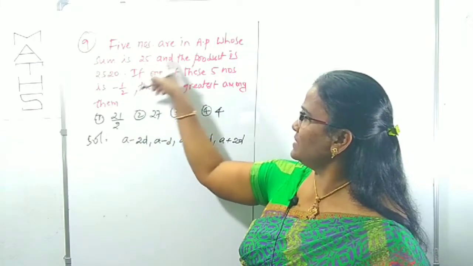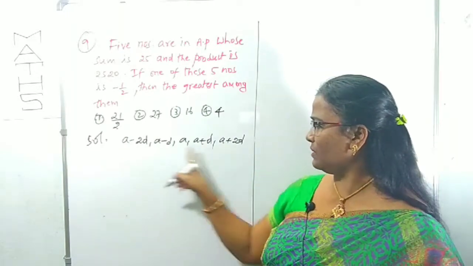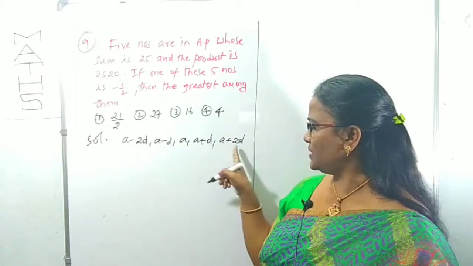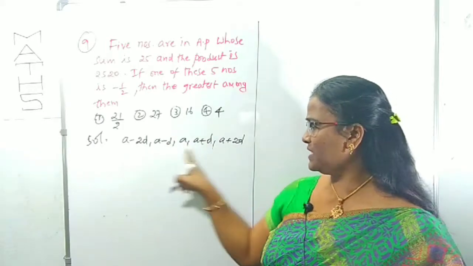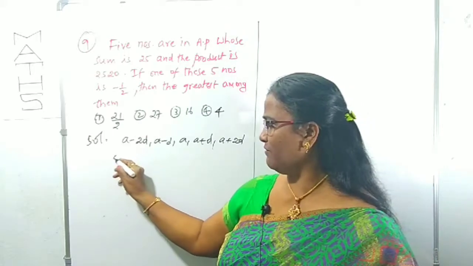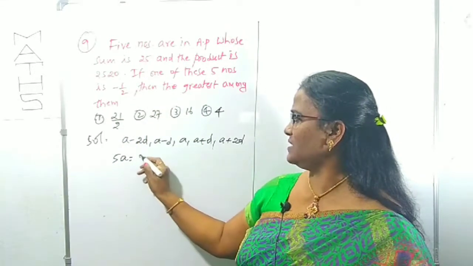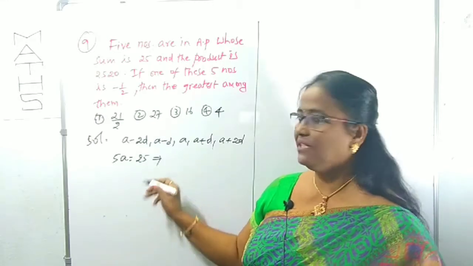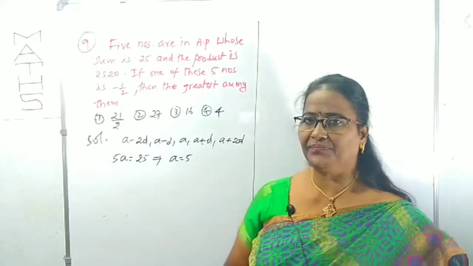And what is the first condition? Whose sum is given as 25. What is the sum of all these? Minus 2d and 2d cancel, minus d and plus d cancel. The sum of these 5 terms is clearly 5a, which is given as 25, right? From this, the a value is clearly 5, right?